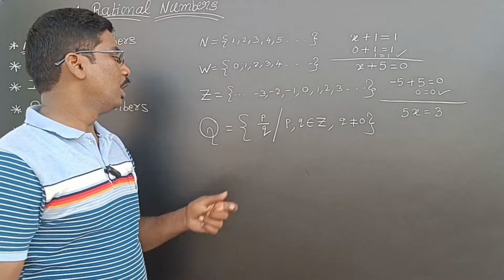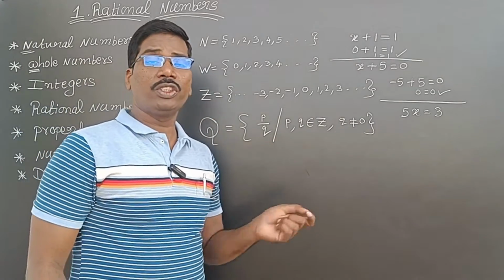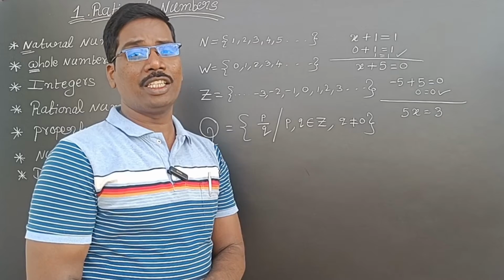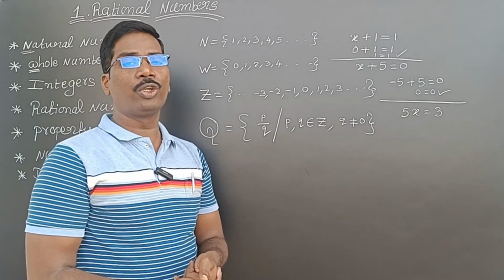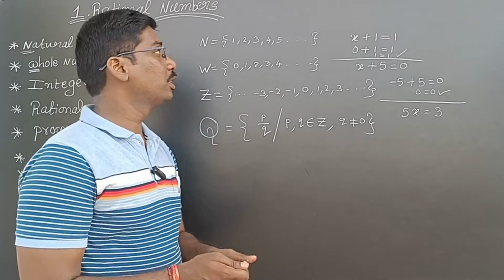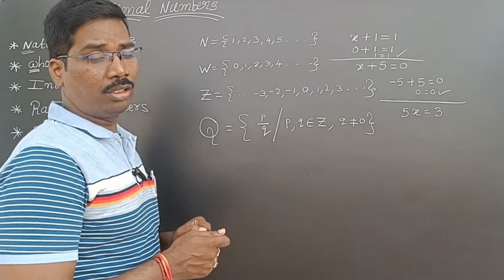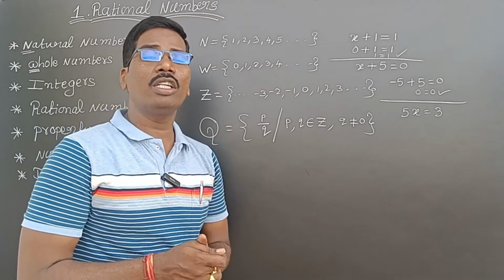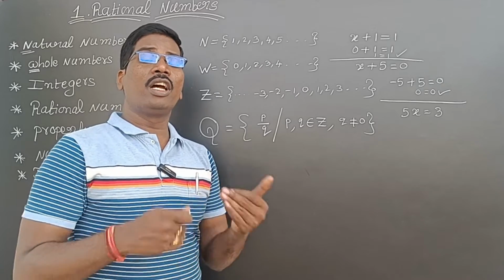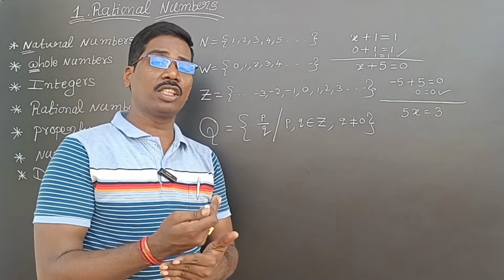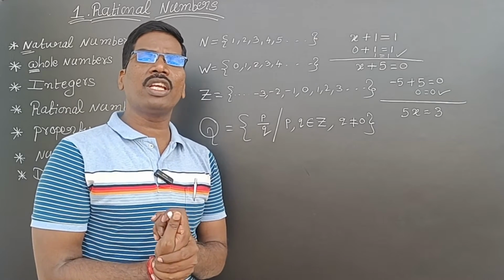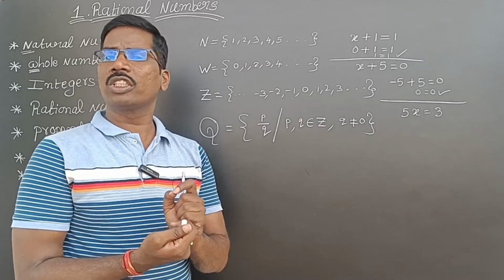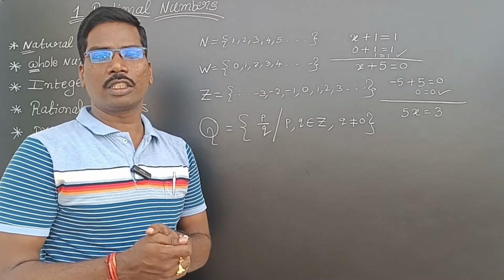Okay. So the numbers which are in the form of P by Q are called rational numbers. So why, sir, are rational numbers denoted with Q? See here, in the next classes you will get real numbers, and real numbers are denoted with R. So that is why we are changing the letter for rational numbers.